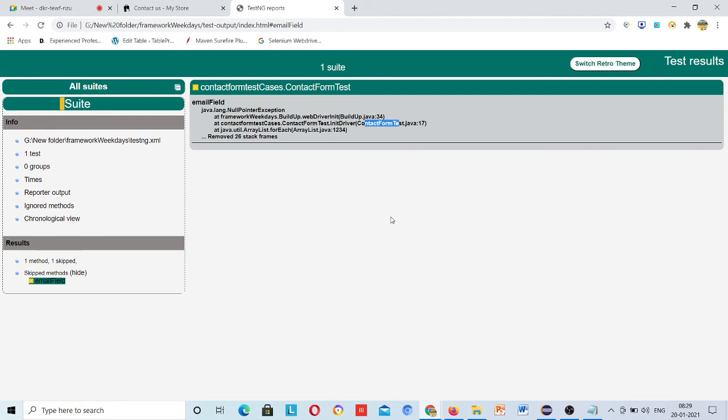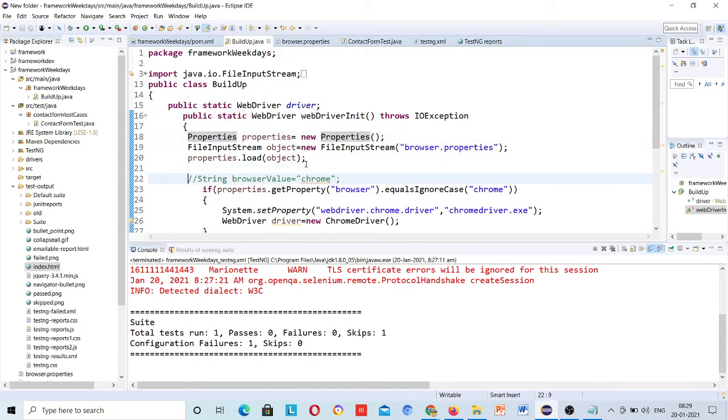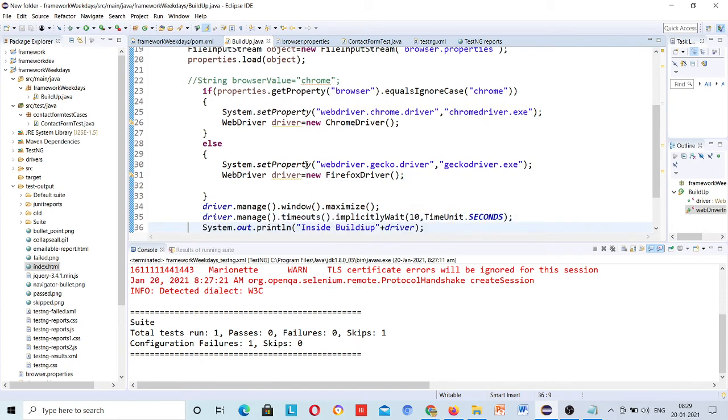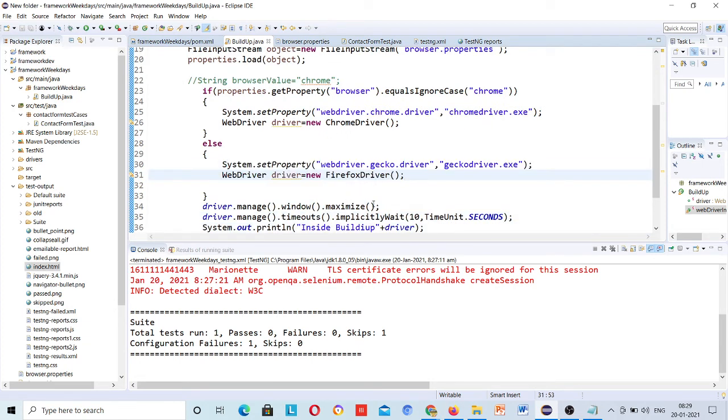Okay, so null is coming from here, because your browser is launched. It means that it is reading the property till here. Okay, because Firefox browser launched, then it is not going to maximize it.